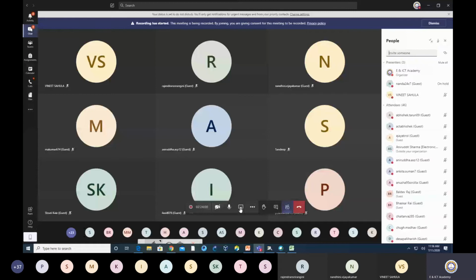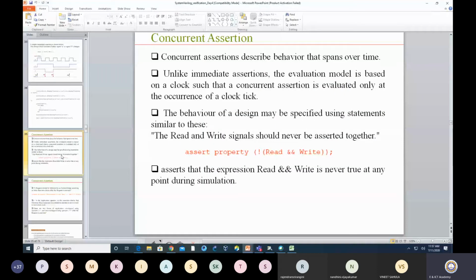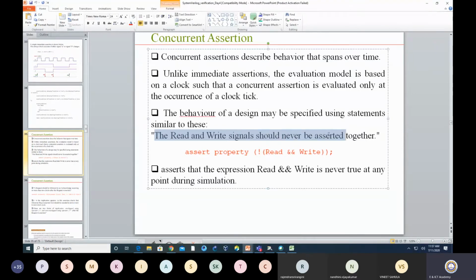Now there is another type of assertion, which is a concurrent assertion, and it is very important, because usually I would like to verify for every clock edge rather than a particular time. A concurrent assertion is one where whatever is defined is evaluated at each and every clock edge. So in my design, some behavior is there. Let's consider that I want a behavior where read and write signals should never be asserted together.